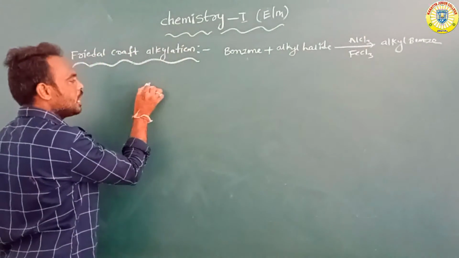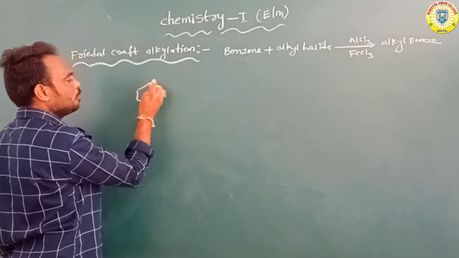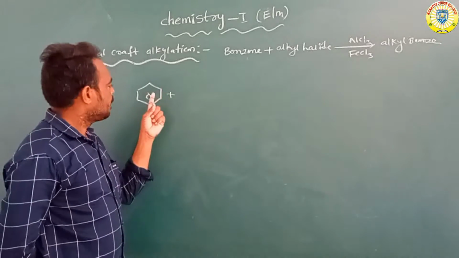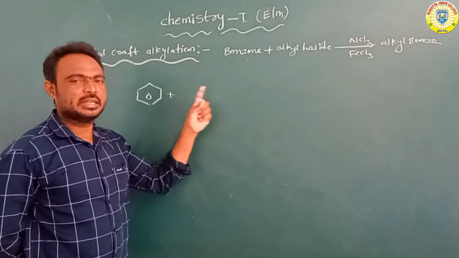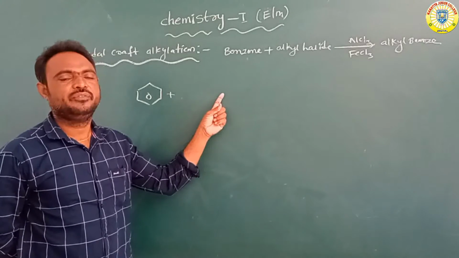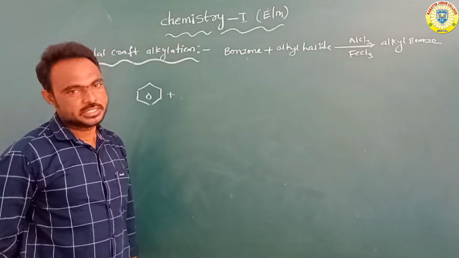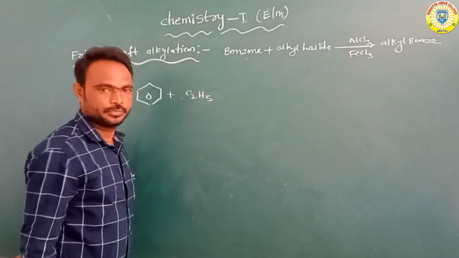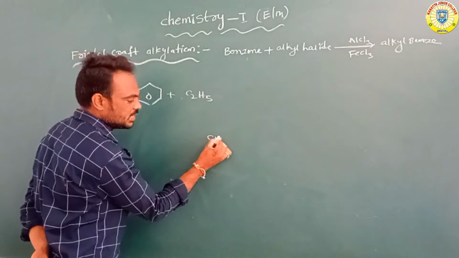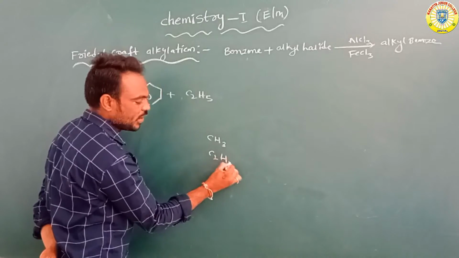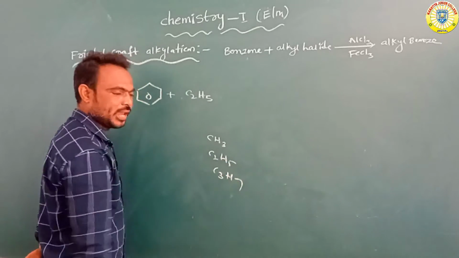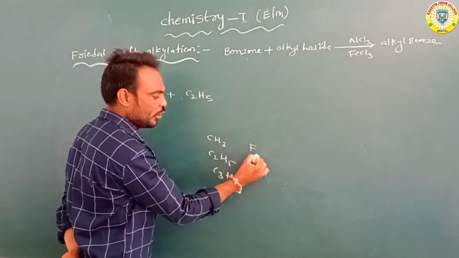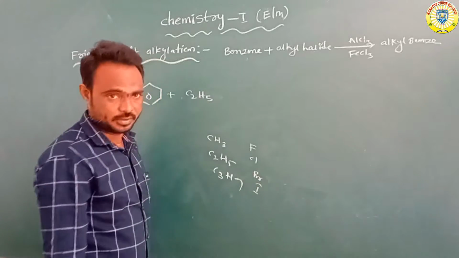Last class we already learned that benzene reacts with the alkyl halide, and benzene reacts with methyl chloride in the presence of AlCl3 or FeCl3 to form methyl benzene. Alkyl means, for example, CH3 methyl, C2H5 ethyl, C3H7 propyl. They are all alkyl. A halide means fluorine, chlorine, bromine, or iodine, any one.